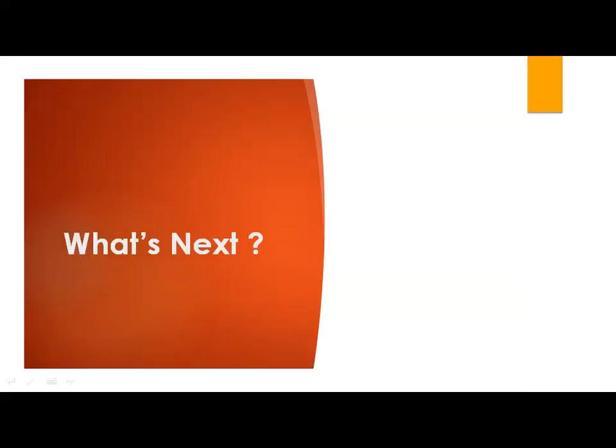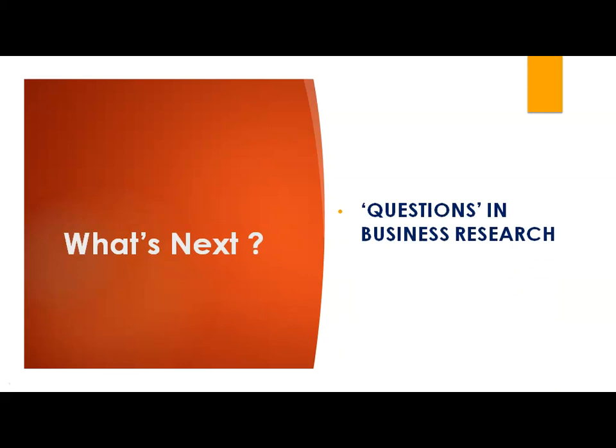What is next? My next video is an important video, so don't miss that video. We will learn questions in business research, that is management dilemma, management questions, research question, investigation questions, and measurement questions. So the next step after formulation of the research problem, we will learn in my next video.